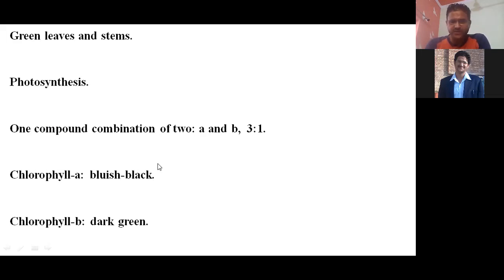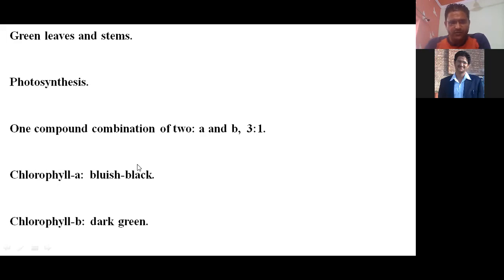Chlorophyll A is a bluish black color compound, and chlorophyll B is a dark green color compound. But when we dissolve these compounds in organic solvent, both chlorophyll A and chlorophyll B give green color, right? So it is an important point.